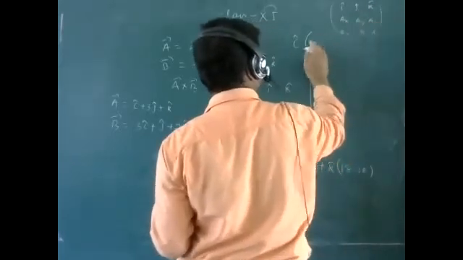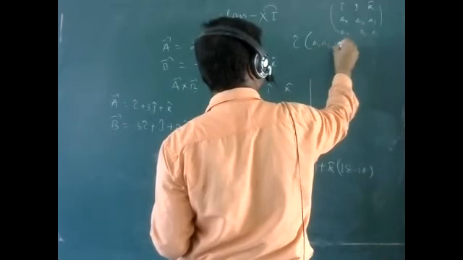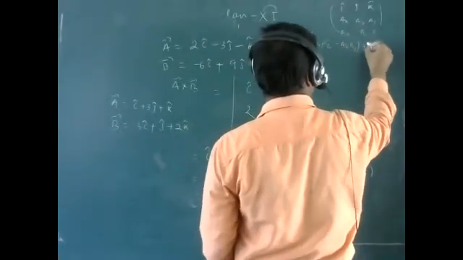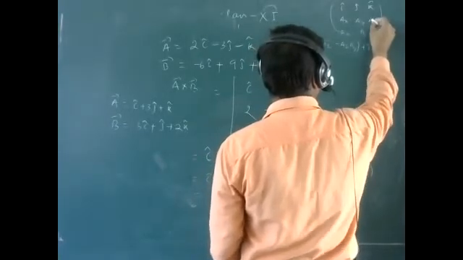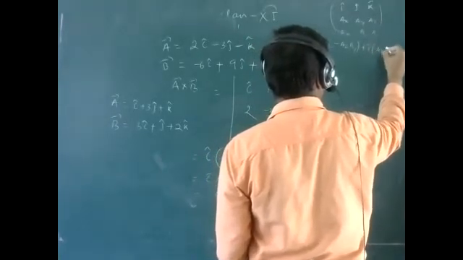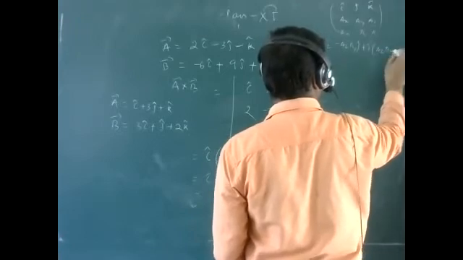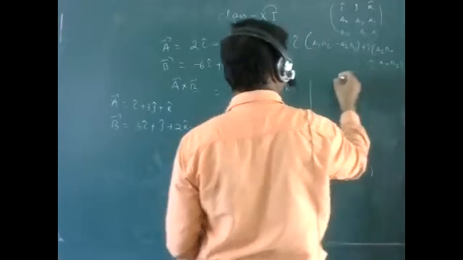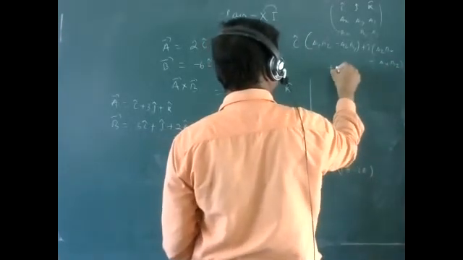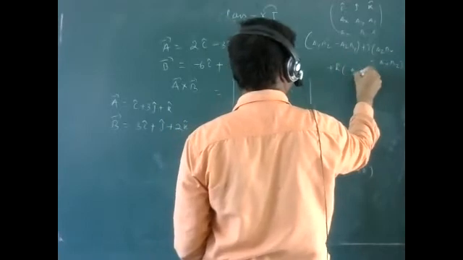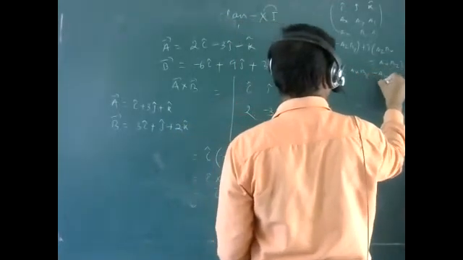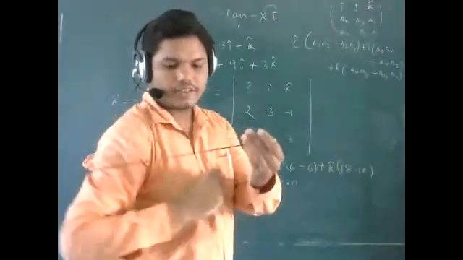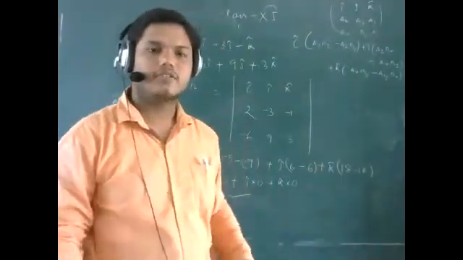So you can write i cap into ay bz minus az by, yes or no? And plus j cap into az bx minus ax bz, yes or no? So plus k cap into ax by minus ay bx. These two vectors are given to you. Find out a cross b. What is the value of a cross b?